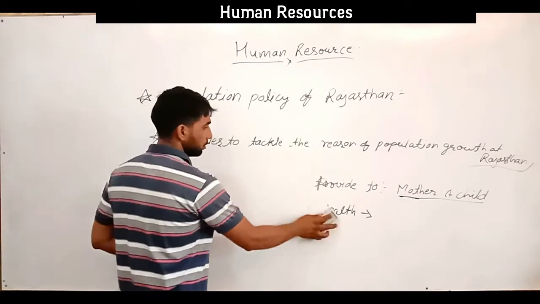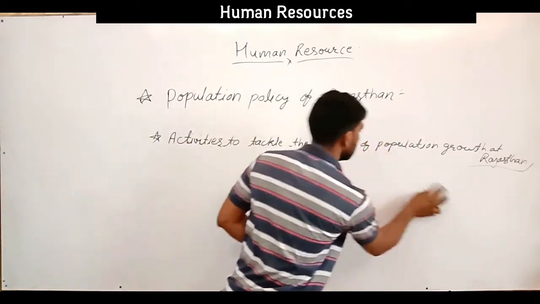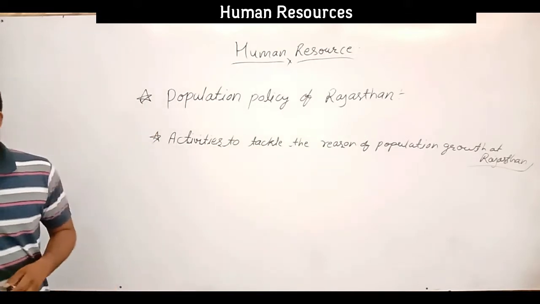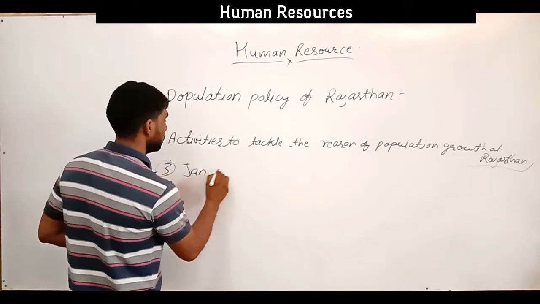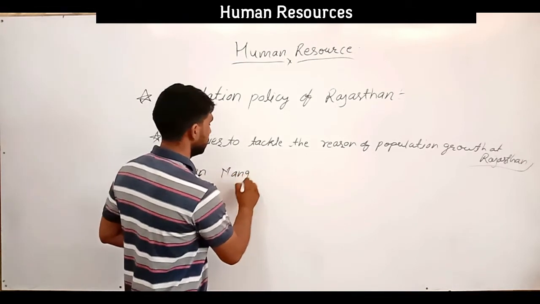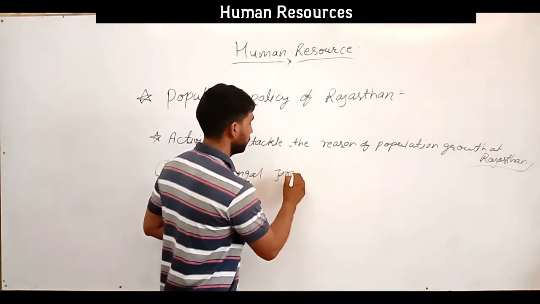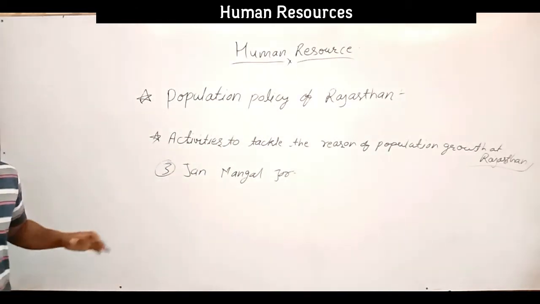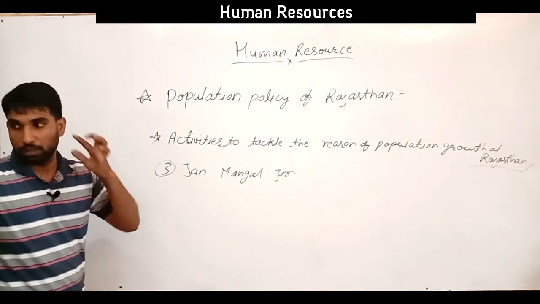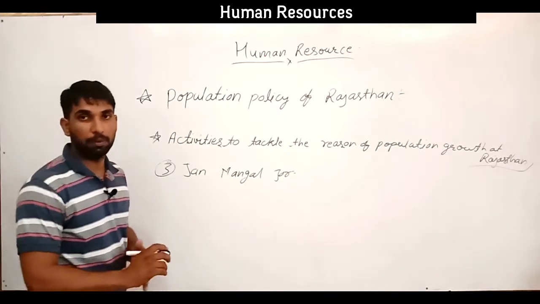Now we have the third point. Third was the Jan Mangal Jor. It means ensuring the availability of the means of family welfare.